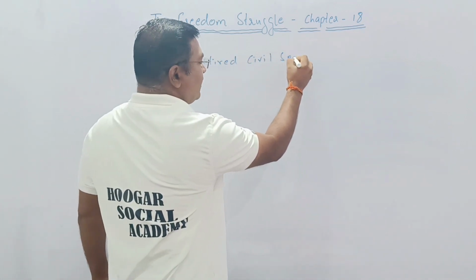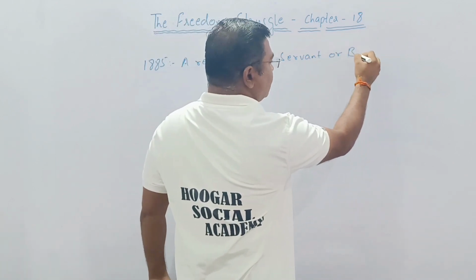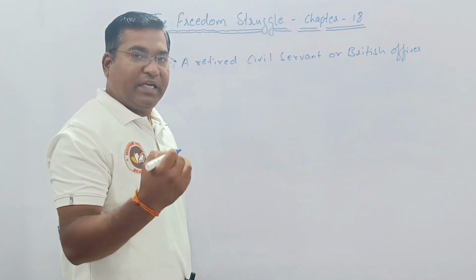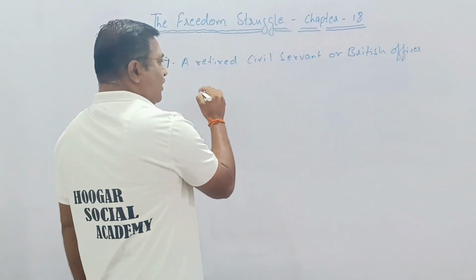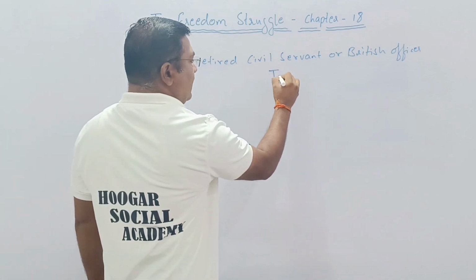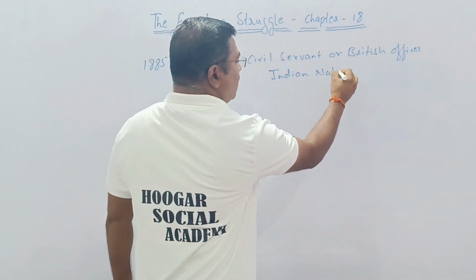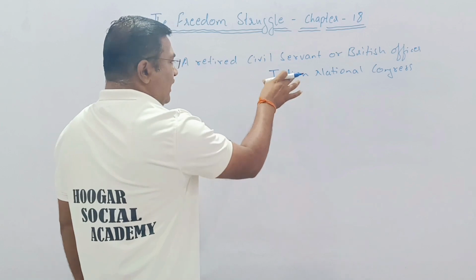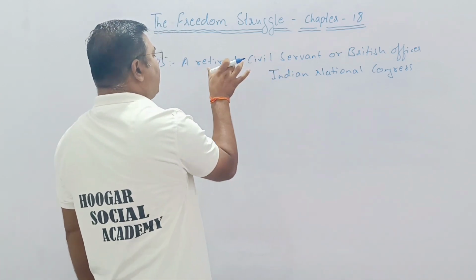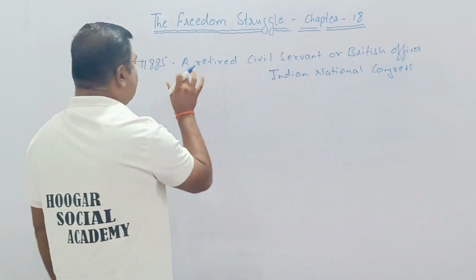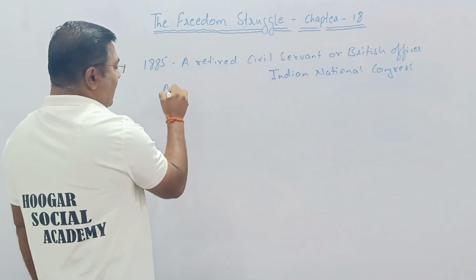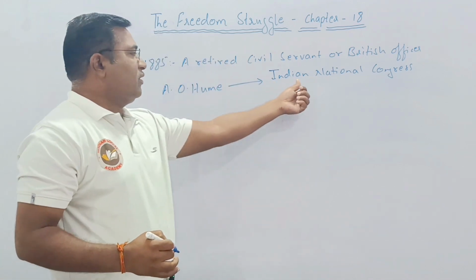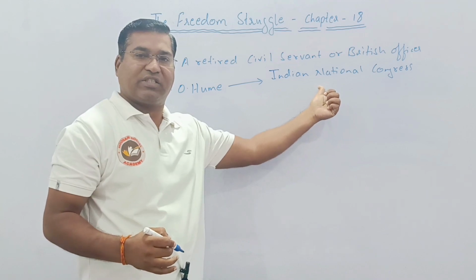a retired civil servant, a British officer, introduced an organization called the Indian National Congress. This Indian National Congress was brought up in 1885 by Allan Octavian Hume, a retired British civil servant.